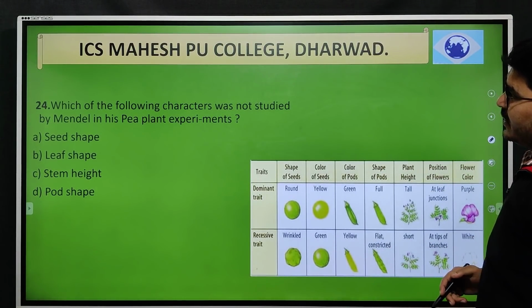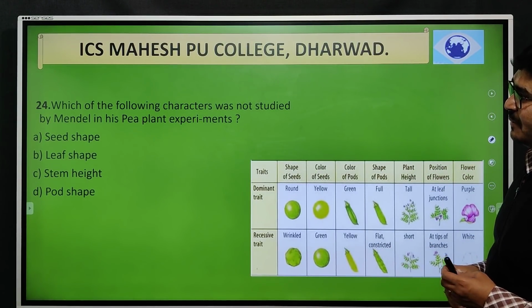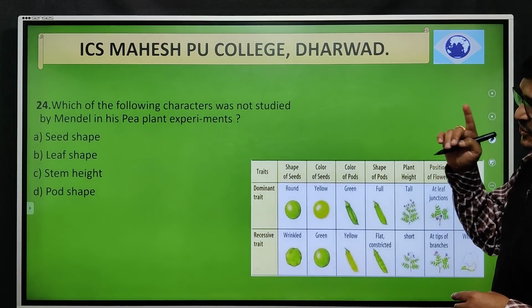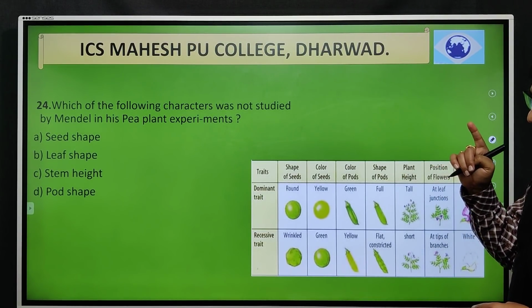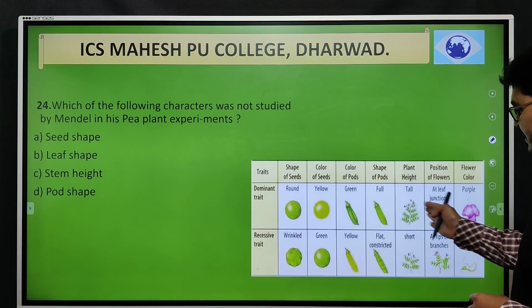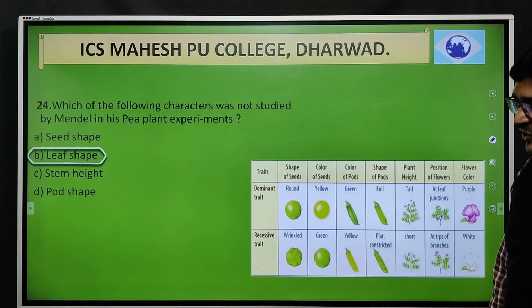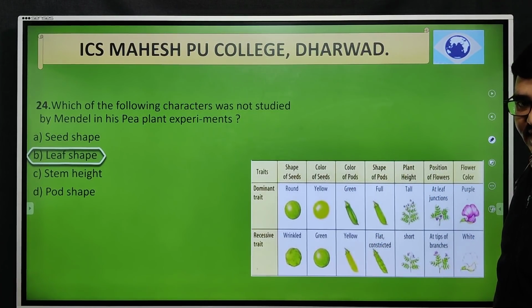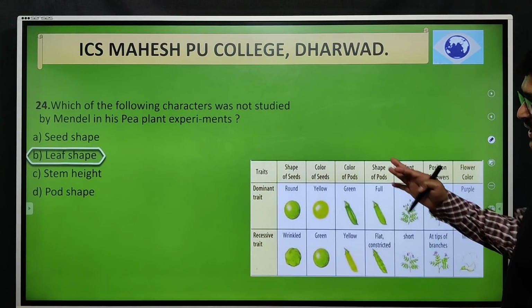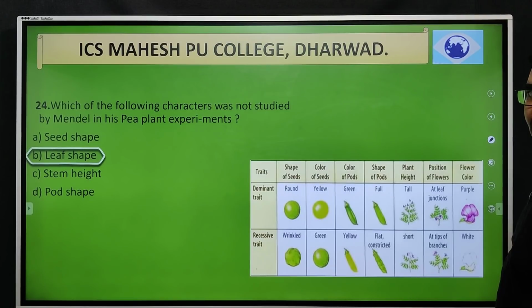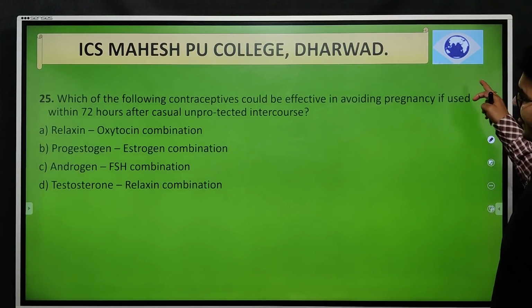Next, which of the following characters was not studied by Mendel in the pea plant experiment? That is seed shape, leaf shape, stem height, and pod shape. As we all know, this is also quite simple. The right option is leaf shape. Mendel had taken 7 characters for the experiment in genetics. So he never considered leaf shape as a character to be studied.